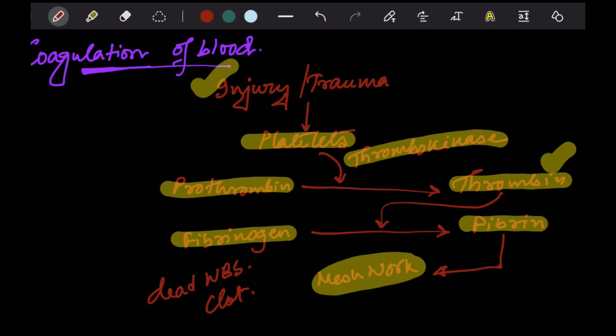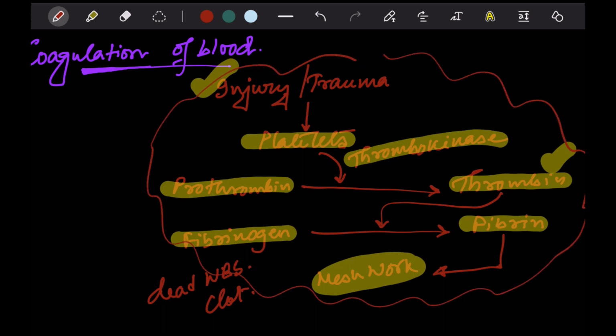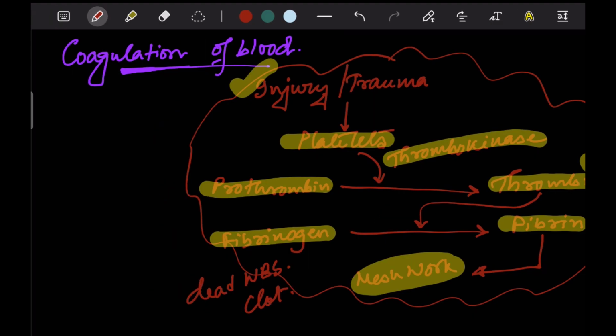Now, you can see very easily that there is an involvement of a lot of enzymes in this process. Once you get into much more detail, you would also find that there are a lot of different factors involved in this process of coagulation, which is not required at this level. But once you get into a medical college, you will find out that this process is known as the cascade process.